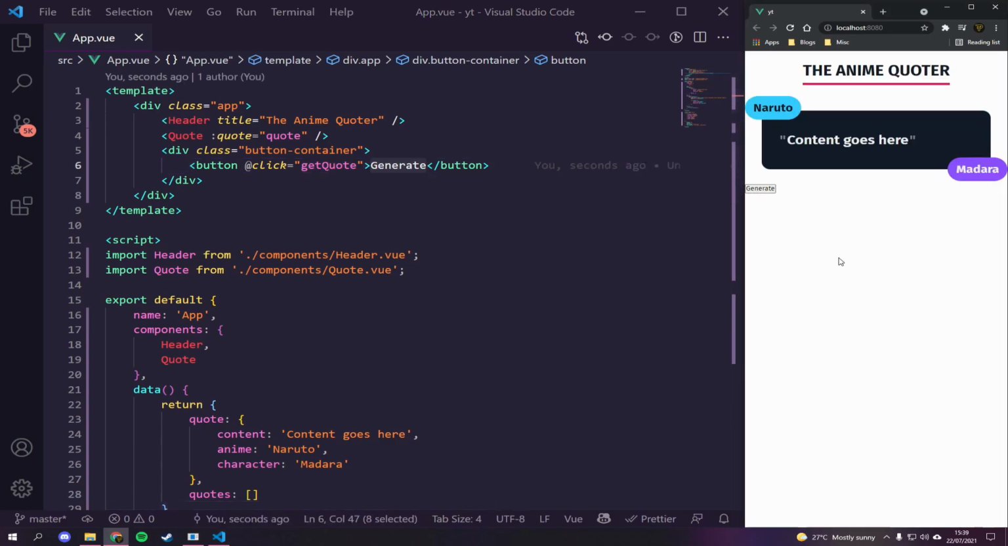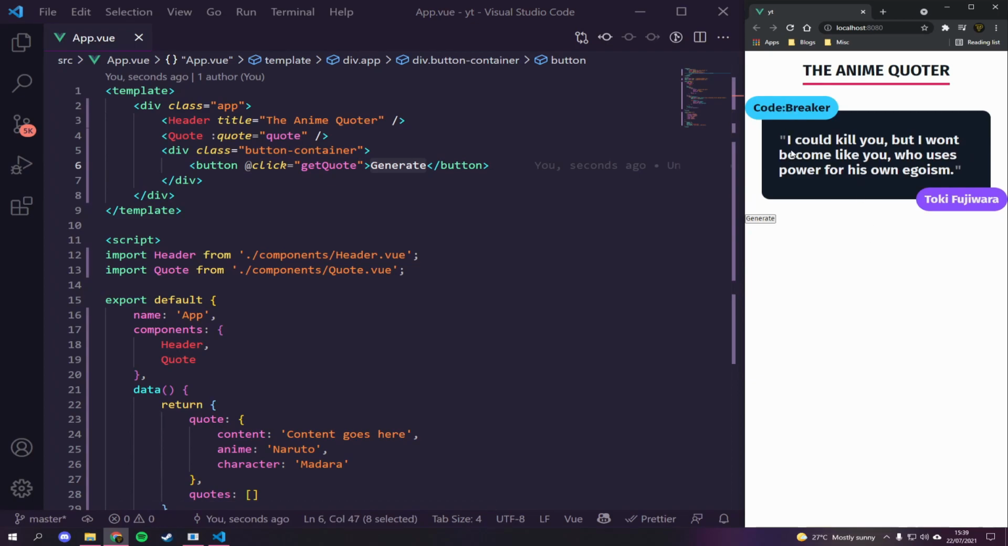So now if we click this button, you can see it goes Code Breaker: I could kill you, but I won't become like you, who uses power for his own egoism. Toki Fujiwara. I added a comma there accidentally. And yeah, basically that's that.